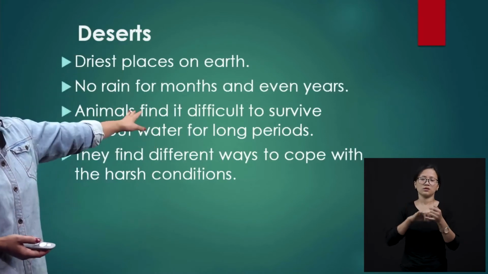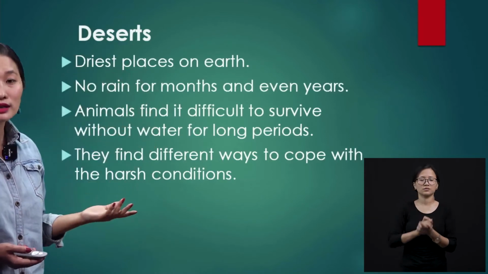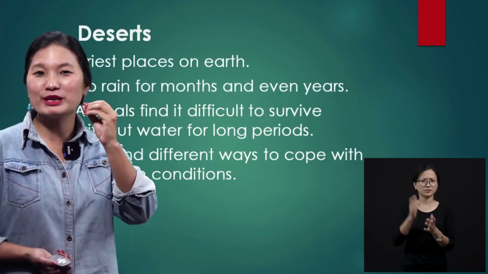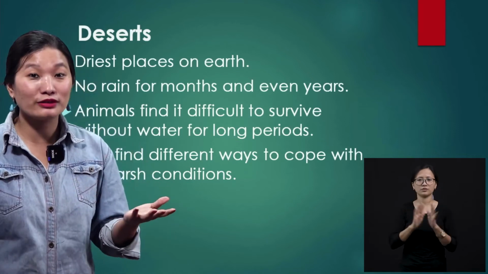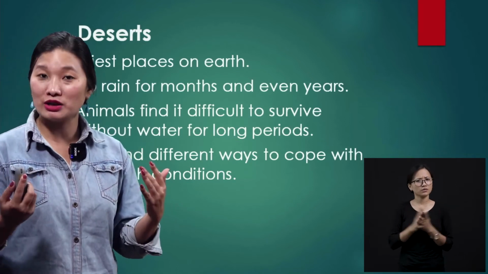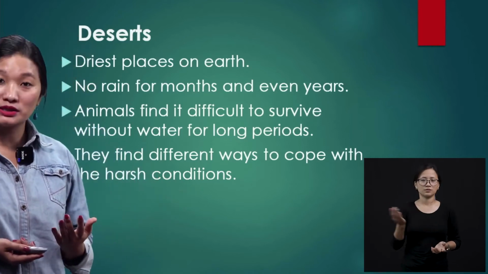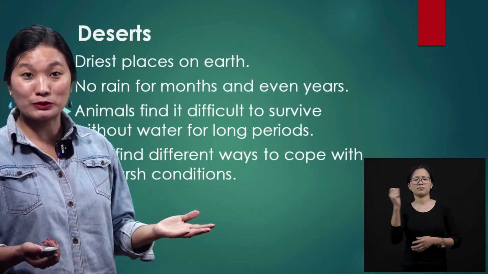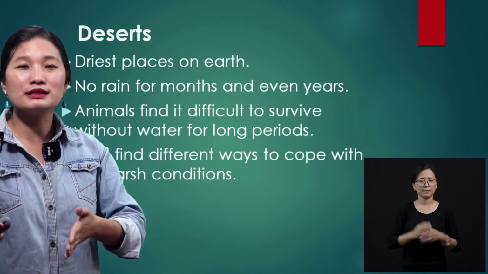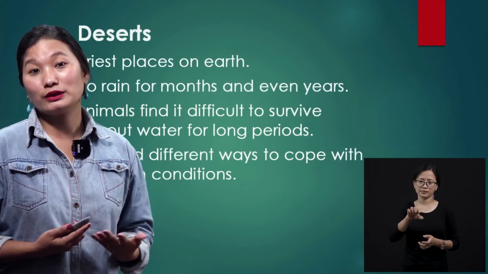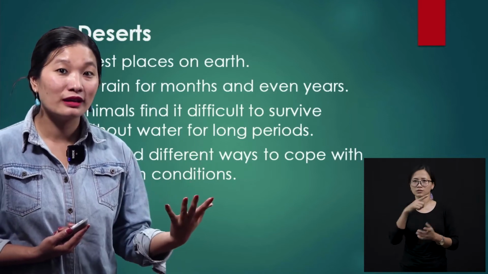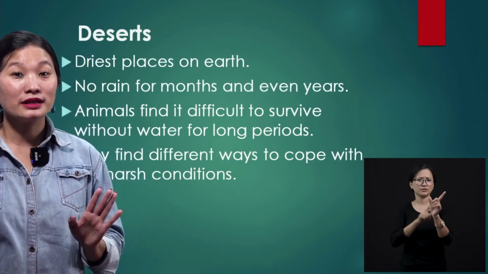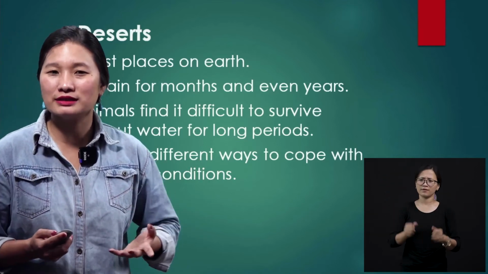Yes, as I talk about deserts, I've just mentioned some. Deserts are the driest places on earth. We all know that. Even before I start explaining about the desert, I'm sure you have pictured the kind of desert that you have in your mind, okay? So whatever you have imagined will be right, but there will be some other kinds of deserts too. There would be no rain for months and even years. See, I've told you, isn't it? We find it difficult to survive without rain for a month or two. So imagine an area not getting rainfall for the entire year. That is going to make life very difficult there, okay?